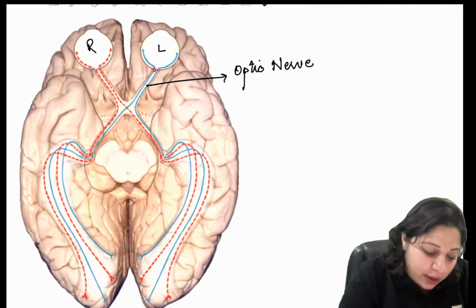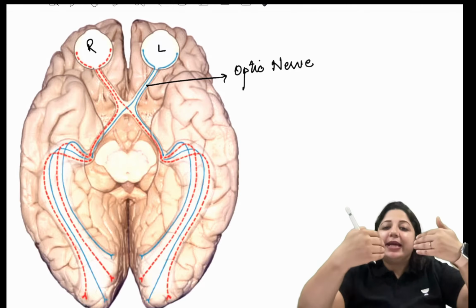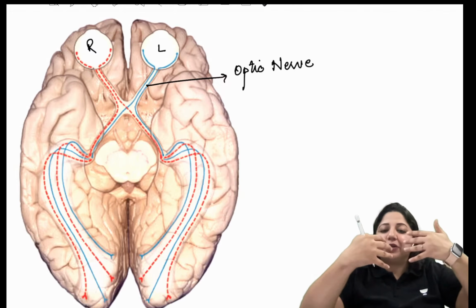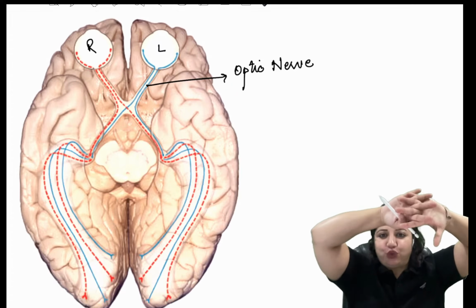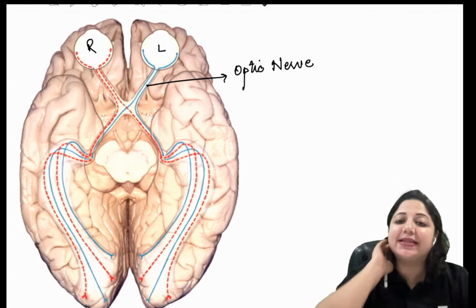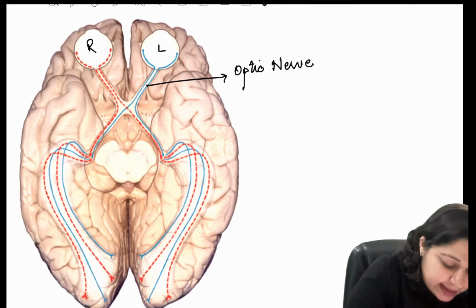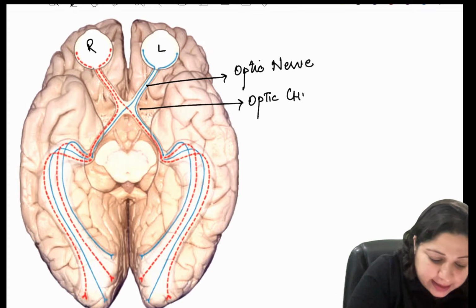So here we come down to the optic nerve. Then the optic nerve travels behind. It enters through the optic canal, runs over the cavernous sinus and decussates. Once this decussation occurs, what is this called? This is called the optic chiasm.